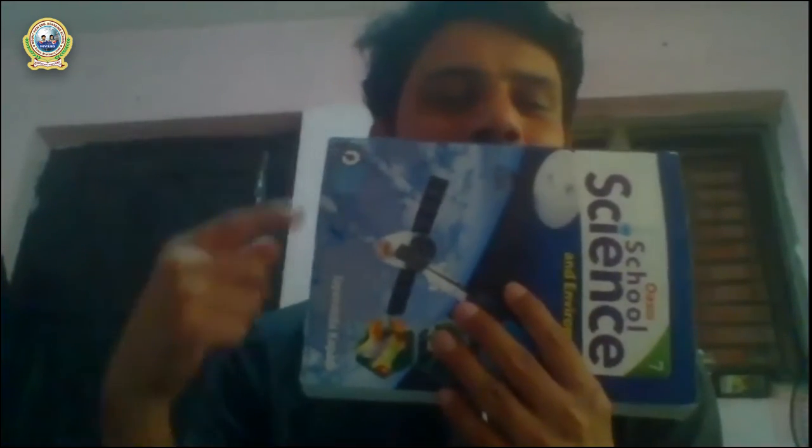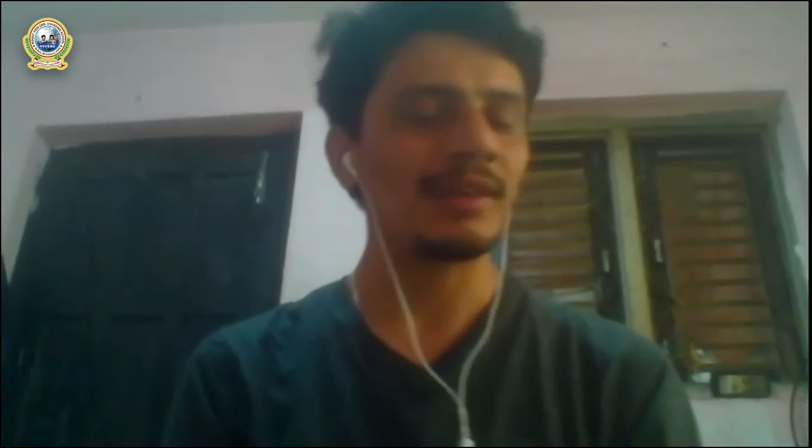Let me give you one example. What is this? It is your science book, grade 7. Can you see this book? Does it have proper shape? It has a rectangular shape, isn't it? So it is a regular object. What is this? It is a mobile phone. It also has a regular shape, rectangular. In Nepal, it is called charpate. And you might be using a laptop right now, and it also appears like a rectangle, isn't it?